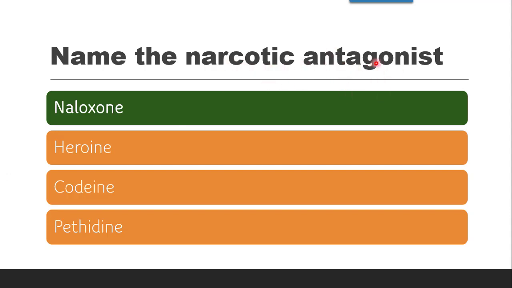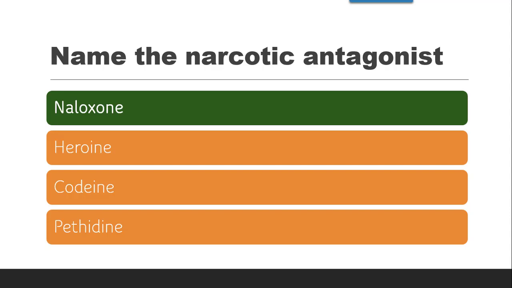What will a narcotic antagonist do? Narcotic antagonists such as naloxone will bind to opioid receptors, where opioids bind, where narcotic drugs bind, and they will block the effect of opioids. That means the antagonist will stop the effect of narcotic analgesics. So the correct answer is naloxone.